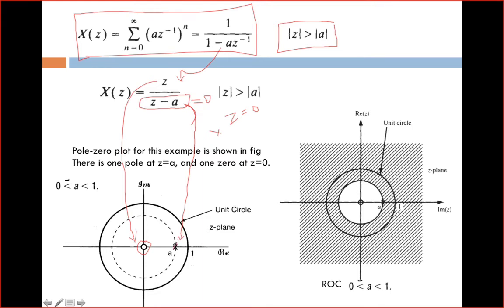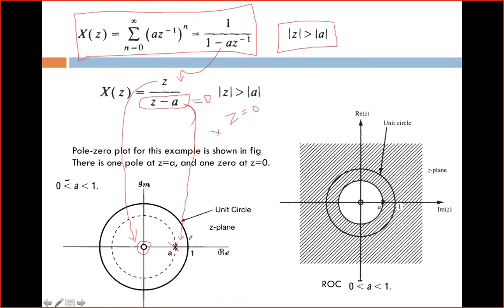These are the poles and zeros. They have a lot of applications, not only in control systems but also in signals and signal processing. Here this is actually a first order equation. It has only one pole and only one zero. The zero is placed at the origin and the pole is placed at z is equal to a.